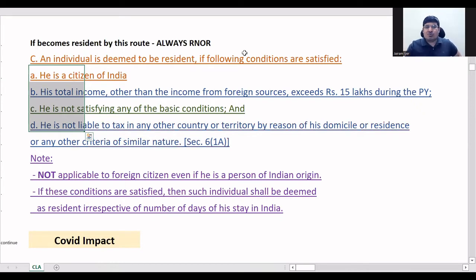The other 2 exceptions, A and B, are not for those people who are not satisfying any of the 2 conditions. They are just updating and correcting the conditions, that's all. C says if both basic conditions are not fulfilled, he can become a resident by this method. These are all latest amendments of residential status and are very important. Most of the students still do not know. I think this would be the third attempt after this was incorporated, but still many students do not know of these 3 exceptions.